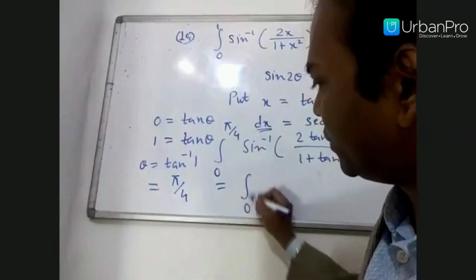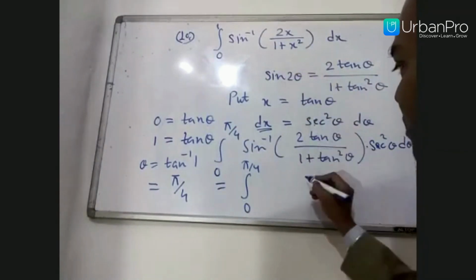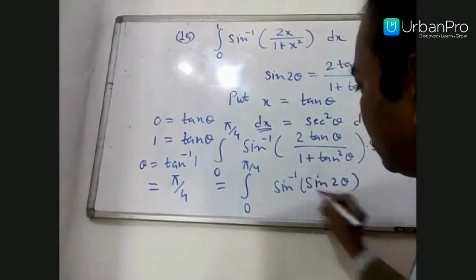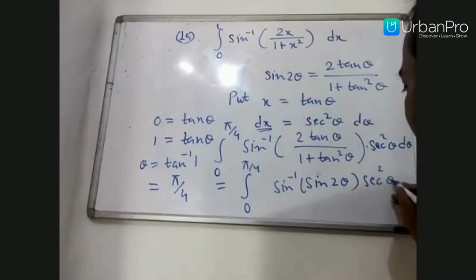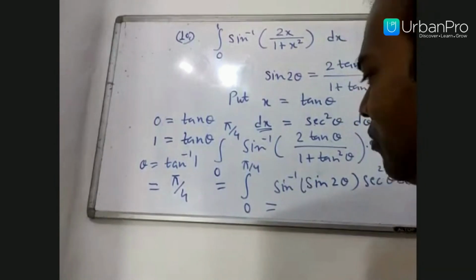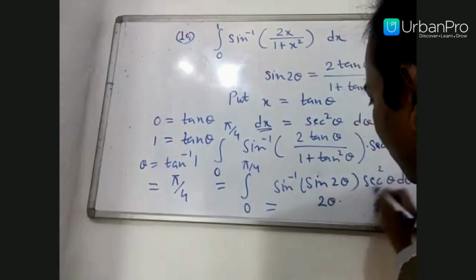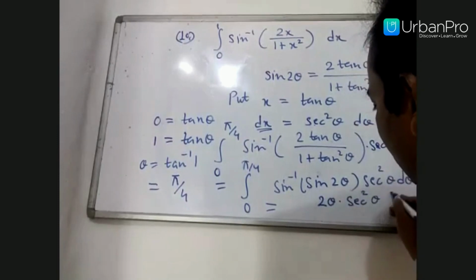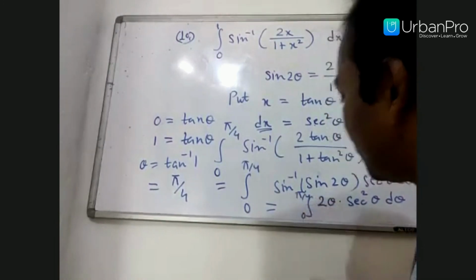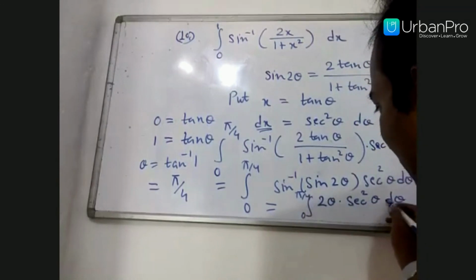So the problem is now the integral from 0 to pi by 4 of sine inverse of sine 2 theta into secant square theta d theta. You know the inverse with the basic function is cancelled out every time, so sine inverse sine cancels out. It becomes only 2 theta into secant square theta d theta, limit 0 to pi by 4. This 2 you can take outside, so just theta into secant square theta d theta.